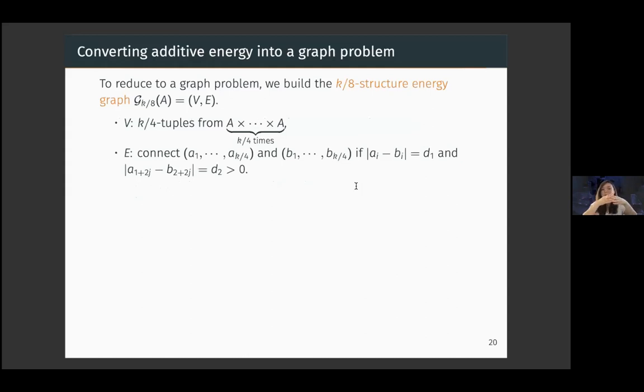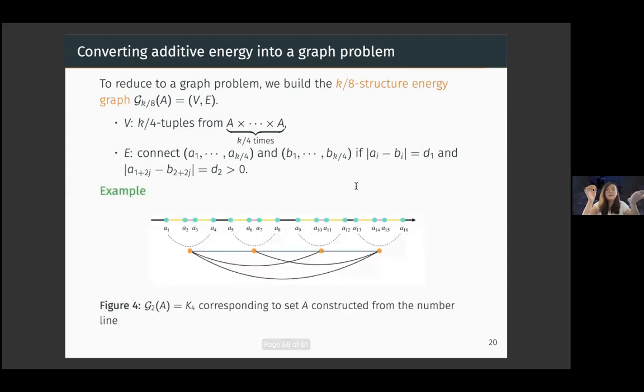One last step in our argument: first we made the reduction of finding the size of the difference set to talking about energy. In our last step, we changed the idea of looking at energy into a graph problem, where we have a lot of results that we can invoke. So we built this structure energy graph, where the vertices are tuples of numbers in our structure, and we connect two points of the graph if the tuples satisfy the properties that we want in our structure.